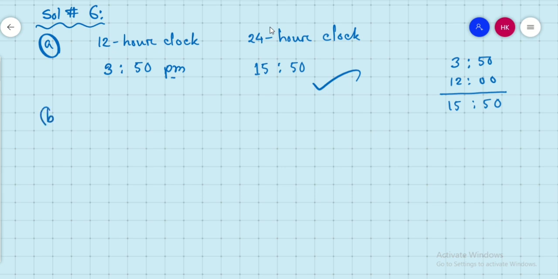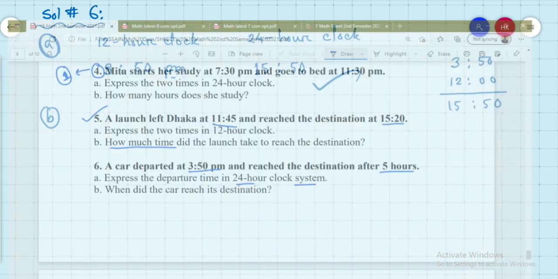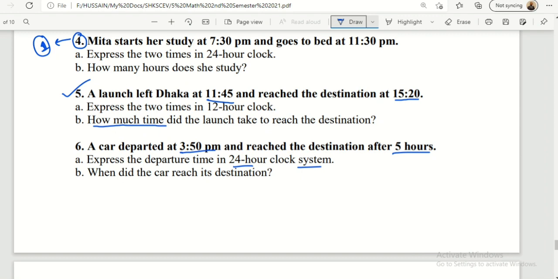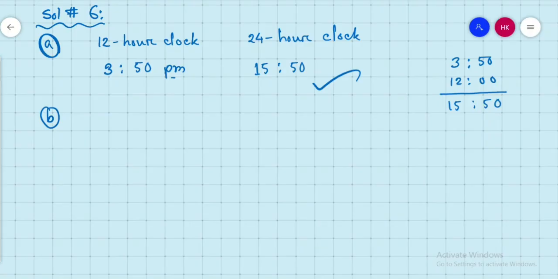Now we move on to our next question. Question number B says, when did the car reach its destination? After 5 hours, that means you have to add 5 to your time. So we find it in the 24-hour clock, so we write hour, minute. I said before that you have to add or subtract any time in the 24-hour clock, not in the 12-hour clock.